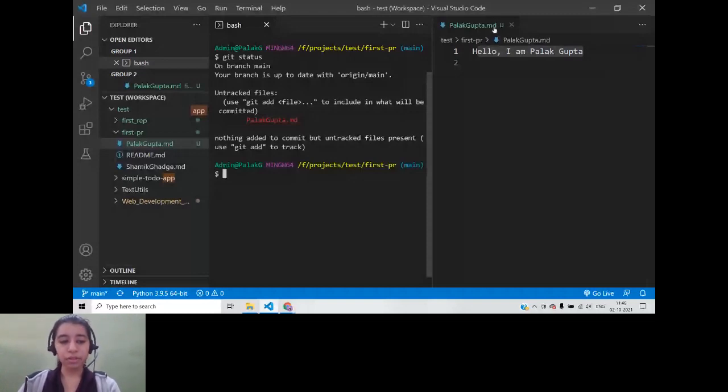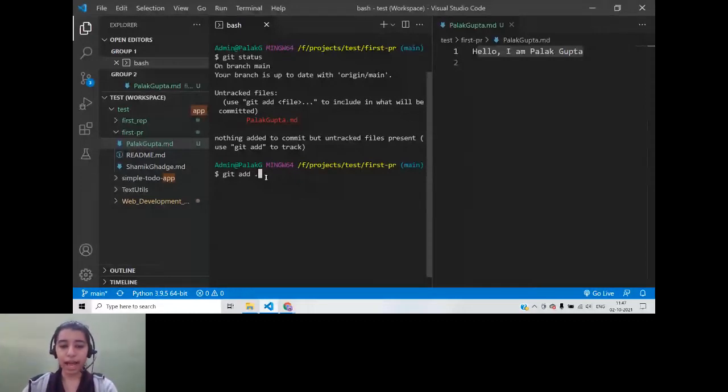Suppose you change multiple files, 10 to 15 files, will you add them manually one by one? So what you do is you do git add period. So it adds all the files that were changed at once. Otherwise, you would have to write the first file that you have changed, then repeat with the name of the next file. So instead of that, we do git add.